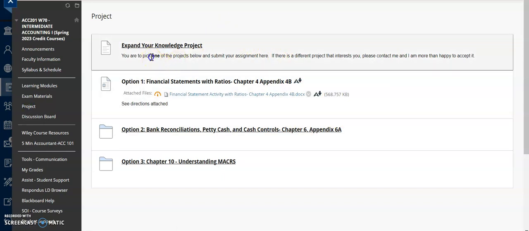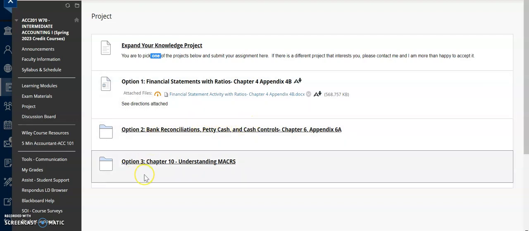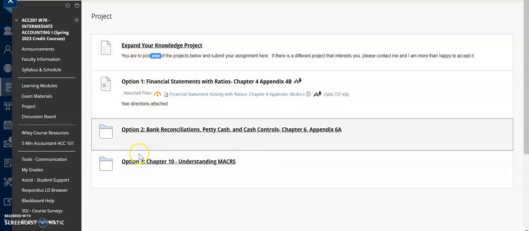You only have to pick one project. So I'm trying to give you an option of what interests you or what you think might be the easiest. One is a financial statement ratio project where we're looking at comparing financial statements and how to use those ratios to determine how well the company is doing. There's one on fraud and bank reconciliations, petty cash, and then there's one understanding macros. So pick one of those.